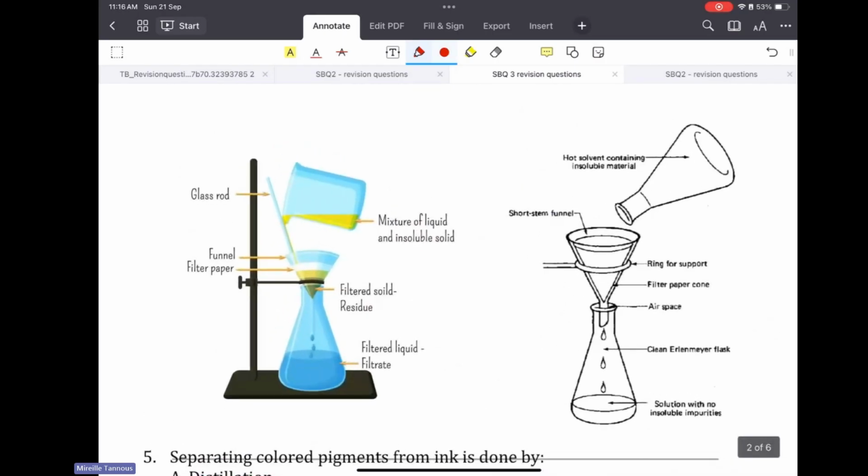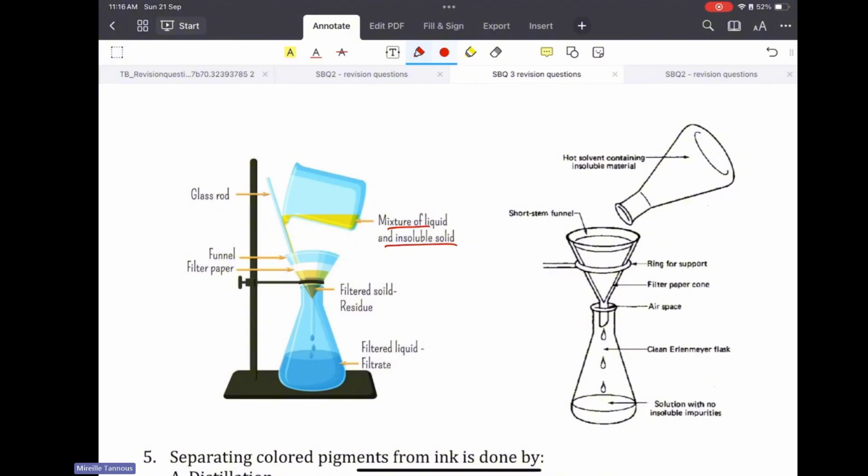Again, here I am showing you a filtration separation technique. So again, this is the mixture that needs to be separated. Filtration is best used to separate heterogeneous mixtures. I cannot separate a homogeneous mixture.